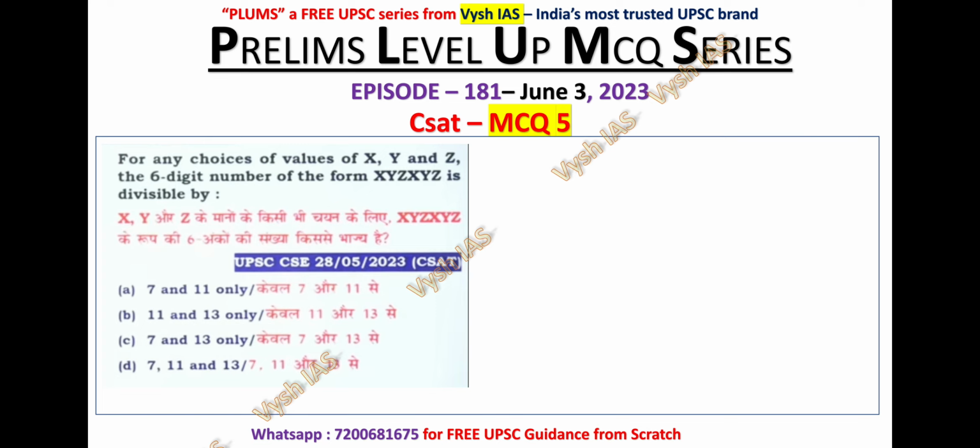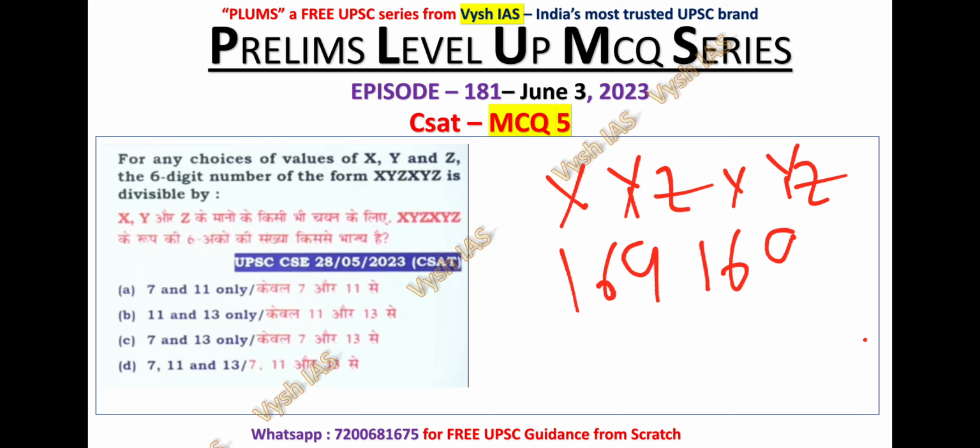In MCQ number 5, for any choices of value of x, y, z, the 6-digit numbers of the form xyzxyz are divisible by which of the following? For ease of calculation, I am taking xyz as 169 so that it will be easily divisible by 13. In the options there are 7, 11 and 13. So I am taking the value in which 13 is divisible. If you divide 169 by 13, it is divisible. So 13 can be the answer.